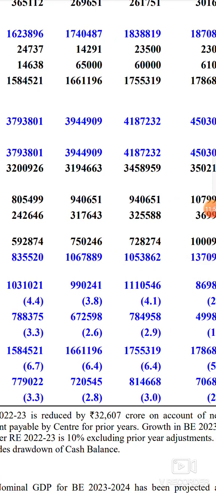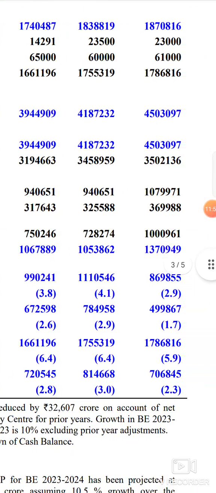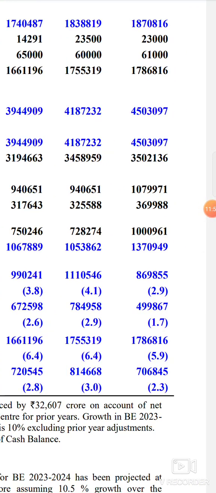We are revising our revenue deficit to 11 lakh crores. But for 23-24 they have planned to reduce it to 8,69,855 crores. If the government of India really achieves this, then it is a very good positive indicator.